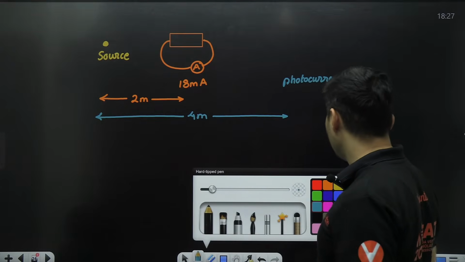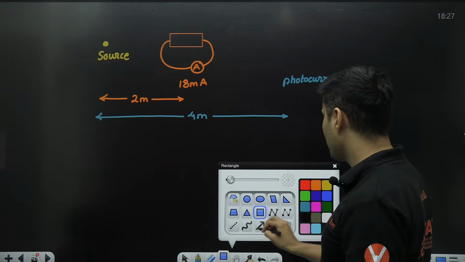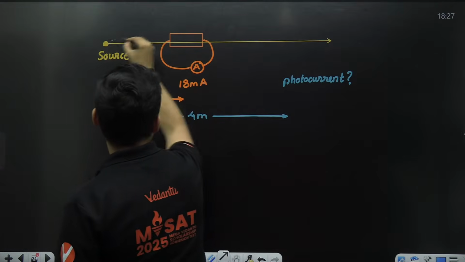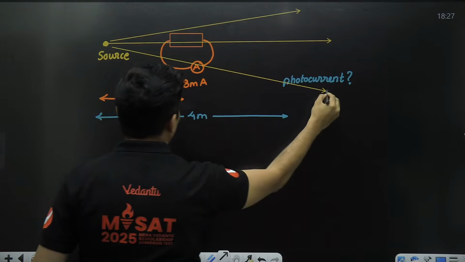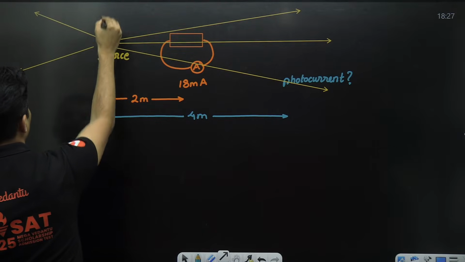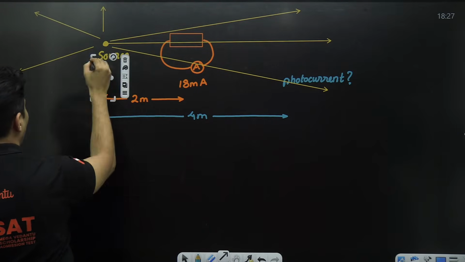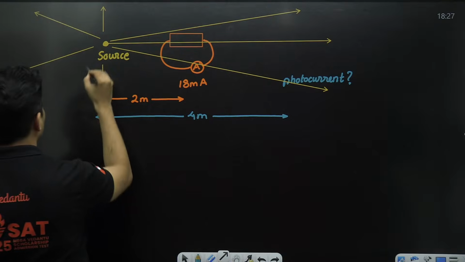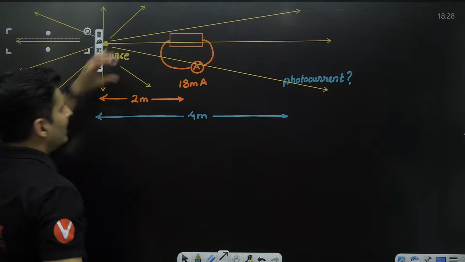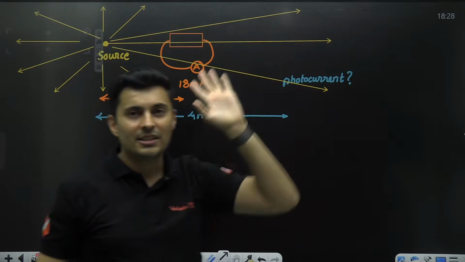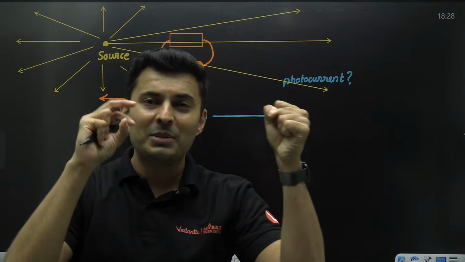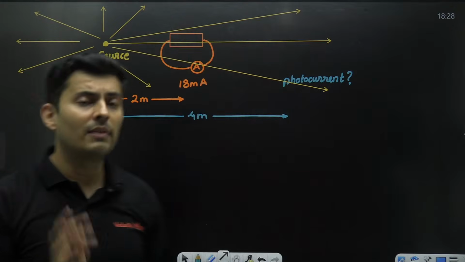And you know why light's intensity will change? Think like this. The light rays from this source will go in all possible directions everywhere. As you go far away, what happens? The light's intensity changes. When you're close, it is very intense. As you go far away, it becomes less intense. So the current will also change.